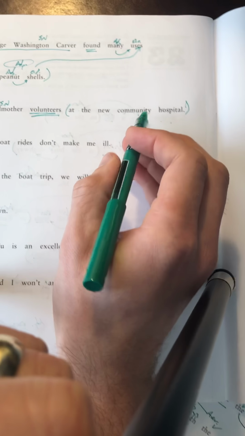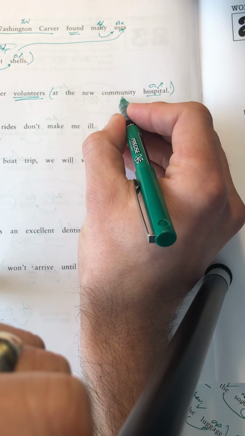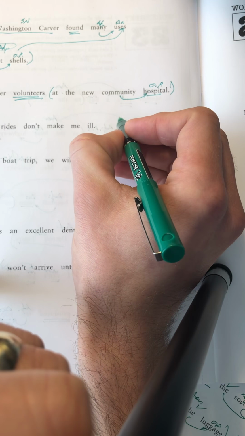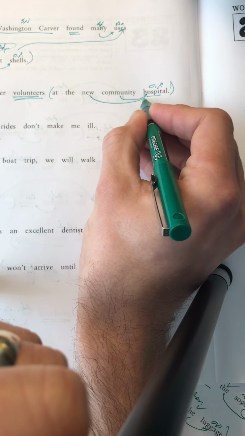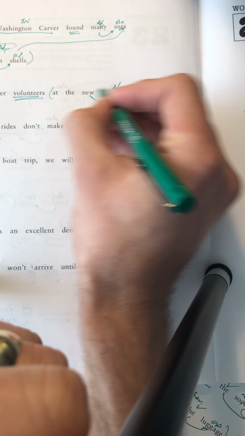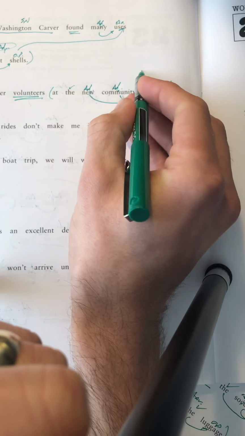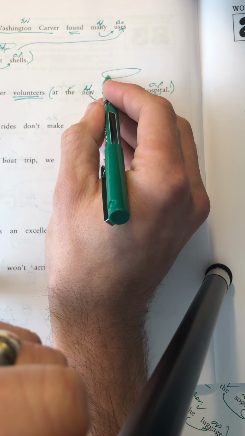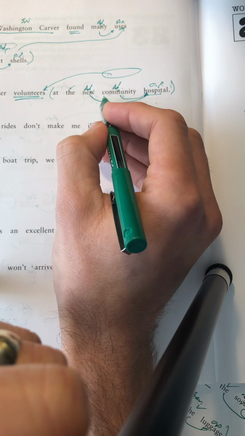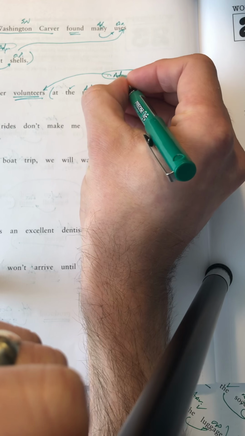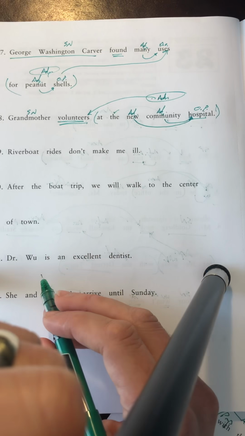Notice this prepositional phrase is quite larger than normal. That's because hospital is a noun, the object of the preposition. Community shows us what kind of hospital it is. It's not a regional hospital or something like that, a real big one. And it's not an old one, it's a new one. So these are both adjectival, and there's our article adjective and there's our preposition. That whole thing then answers a question about volunteers. Where does she volunteer? Where is this happening? And so that is adverbial because it's answering that question and modifying the verb.